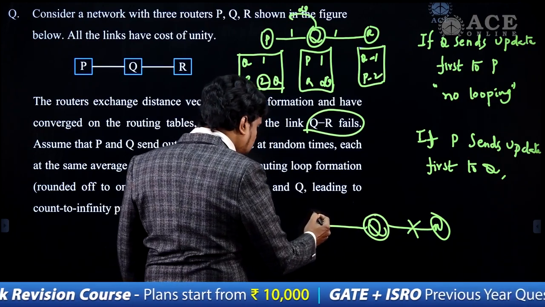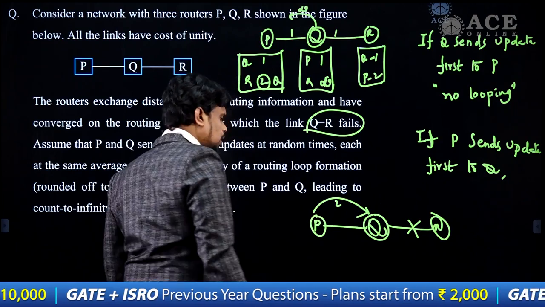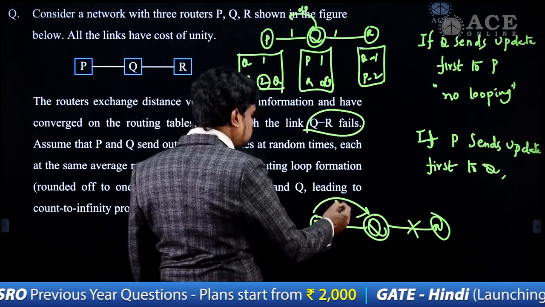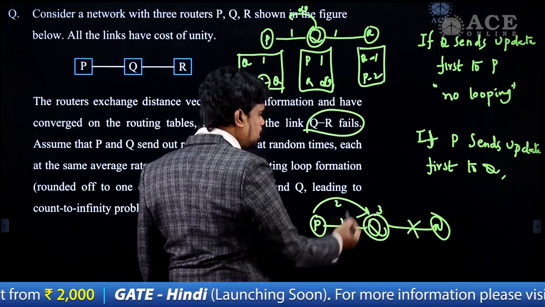Now P is sending that it has a cost about R as 2, and whenever Q receives this, Q saves it as 3, right?